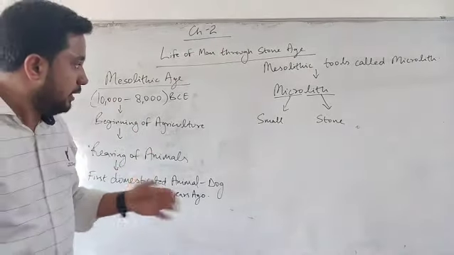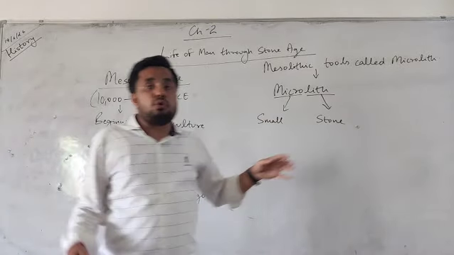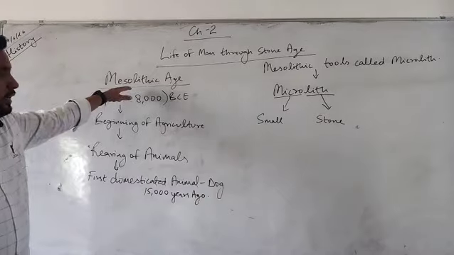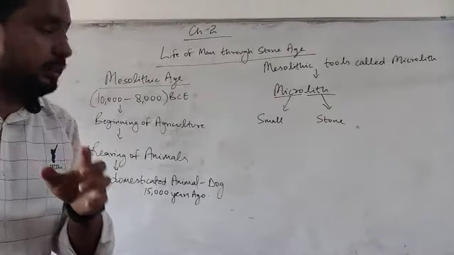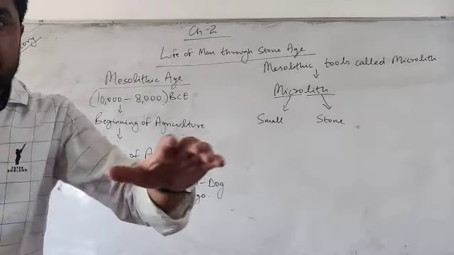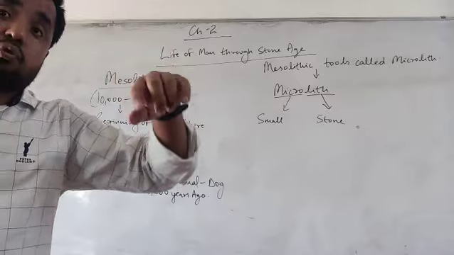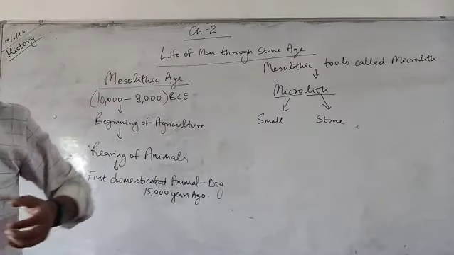Micro means small, lith means stone. So in the Middle Stone Age, tools became smaller in size. But they were not only smaller, they were sharper. They were sharper than the tools used in the Paleolithic Age, and also more efficient.